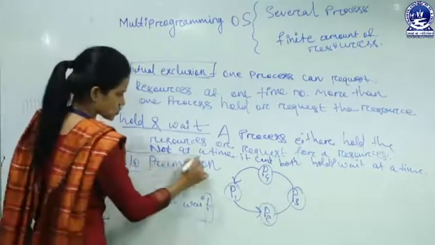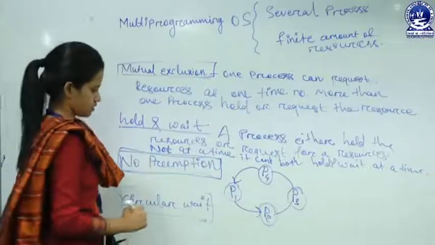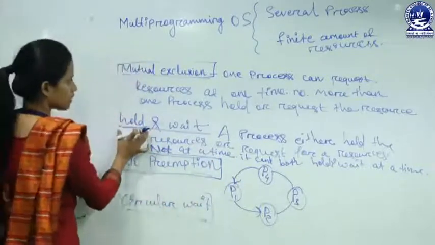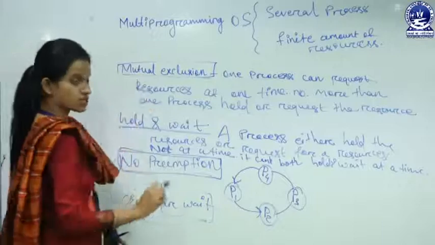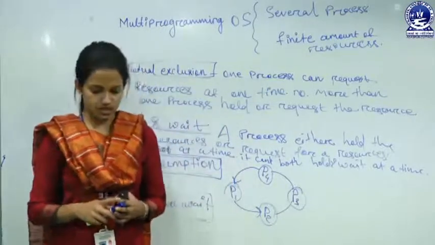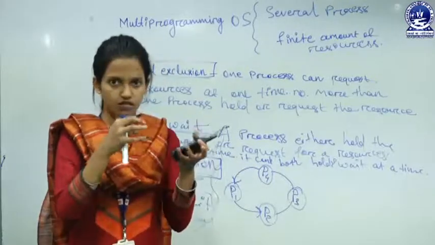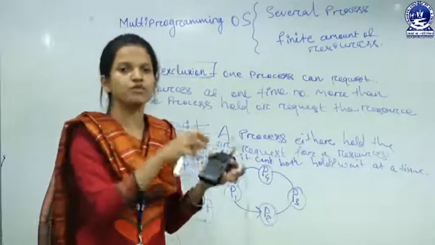The last one is no preemption. So these are circular wait, hold and wait, mutual exclusion, and no preemption. What is preemption? The resources are forcefully removed from the processes.